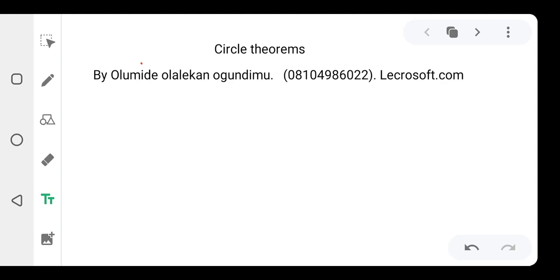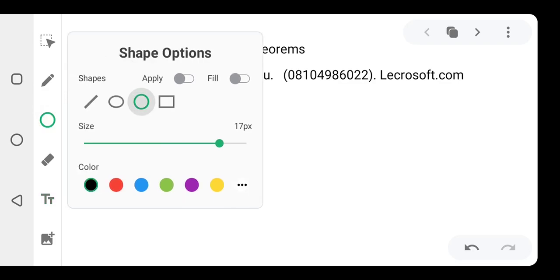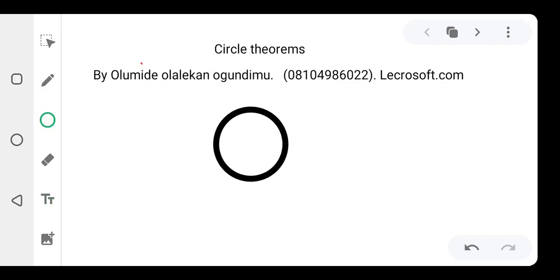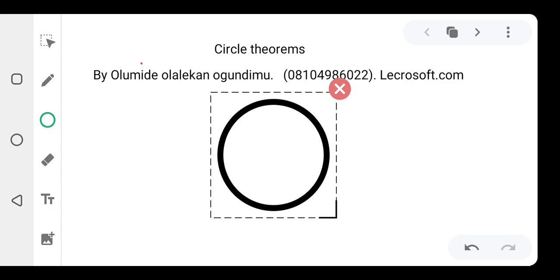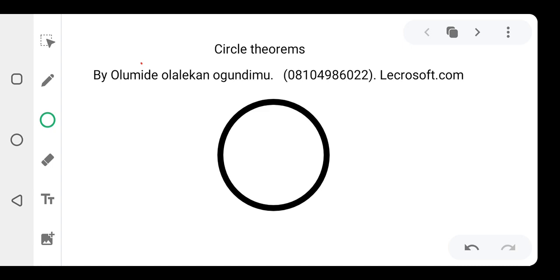Now, the first thing I'm going to be talking about is the tangent of a circle. Many of us are familiar with the tangent of a circle and think it's something very difficult. It's not at all. Let me quickly explain what the tangent of a circle means. Now, this is a circle.